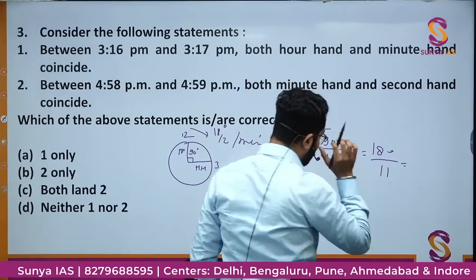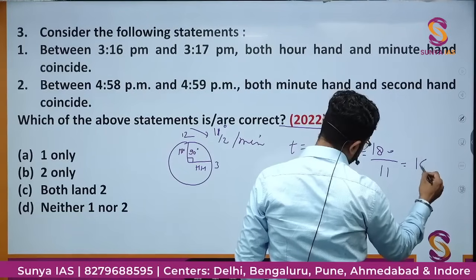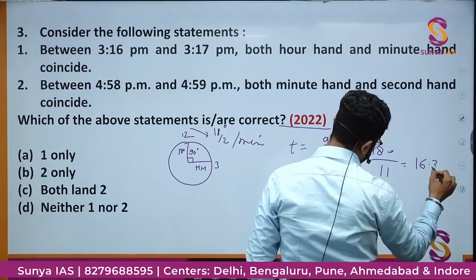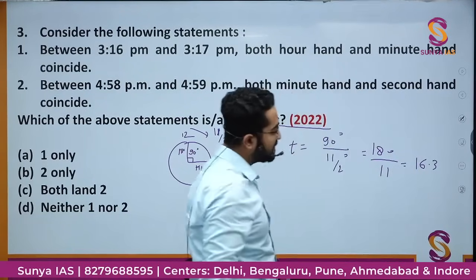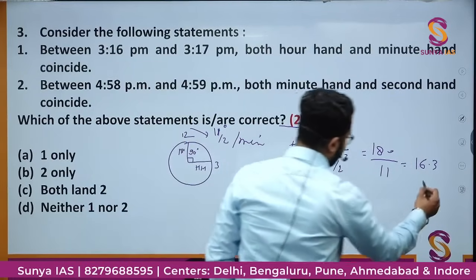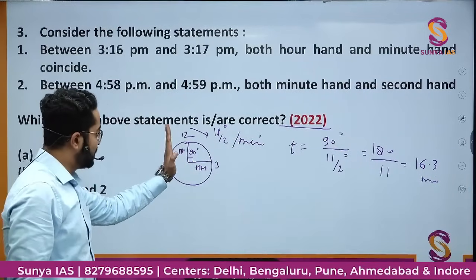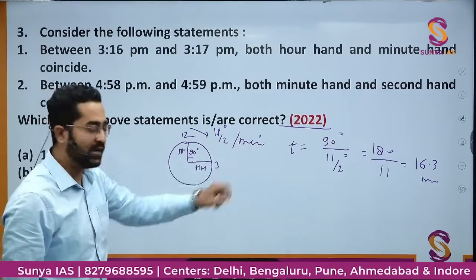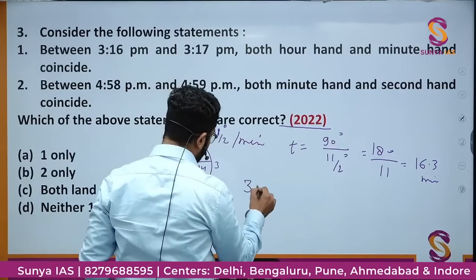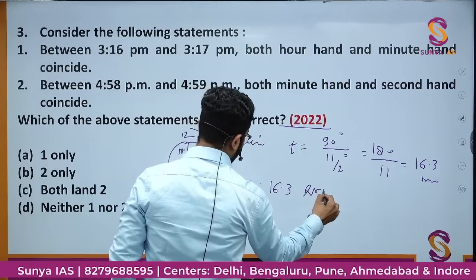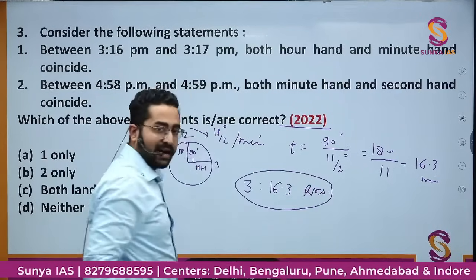If I'll solve it, approximately 16.3 minutes. So after 3 p.m., after 16.3 minutes, at this time, these hands will coincide.